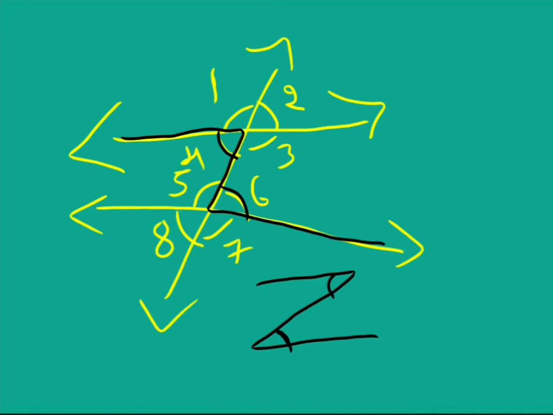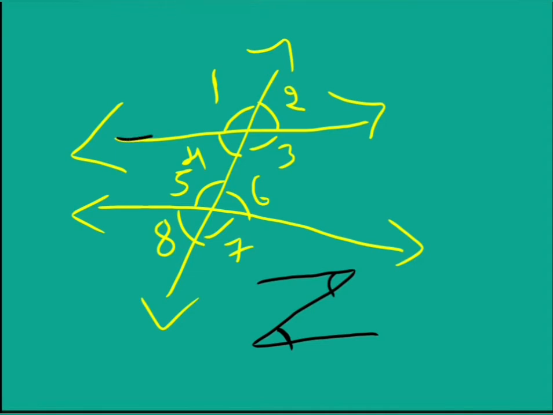So angle 4 and angle 6 are interior alternate angles. Now if we consider the Z shape the other way, then here we have angle 3 and angle 5. Angle 3 and angle 5 are also the interior alternate angles.